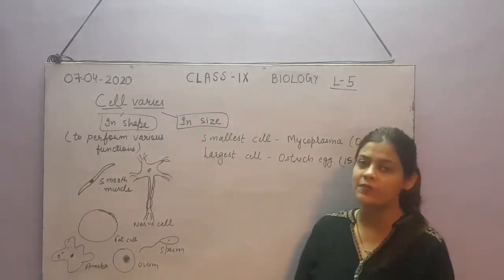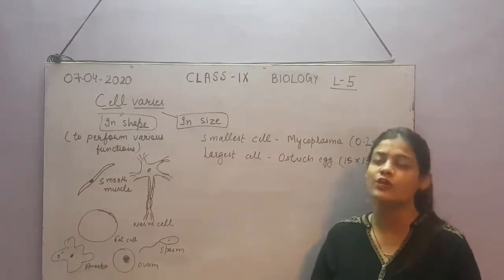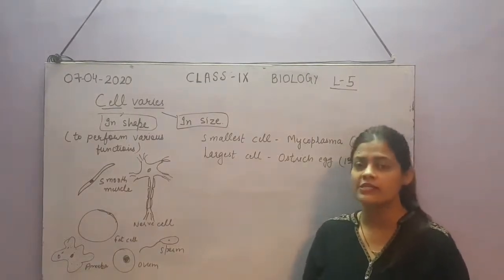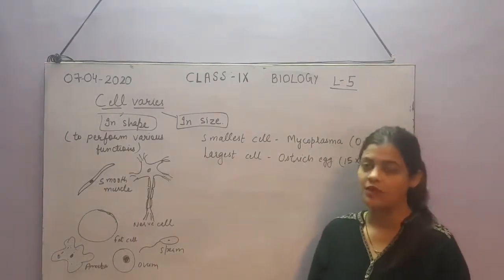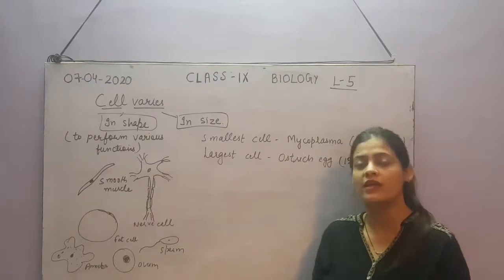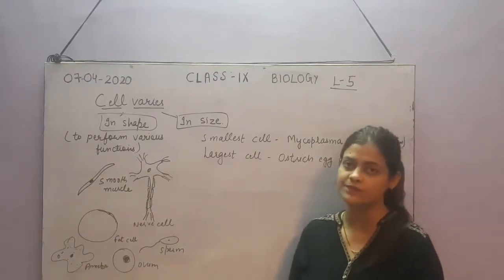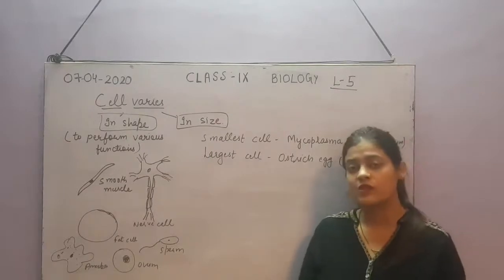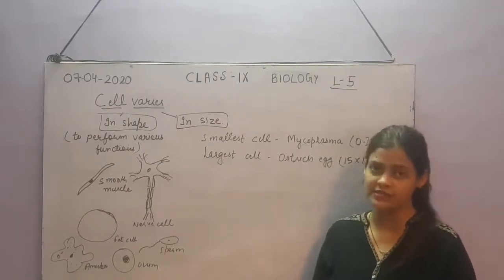That will totally depend upon their function. In multicellular complex organisms, different cells have been assigned different functions. Because they are complex, they require division of labor to do efficient work. So on the basis of the function they perform, they have different shapes and different sizes.